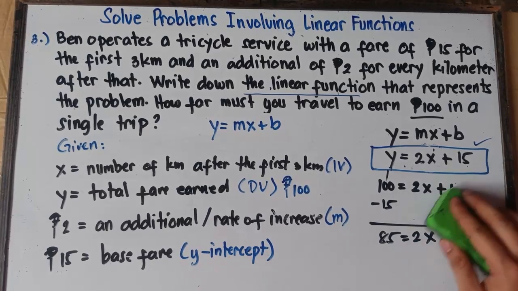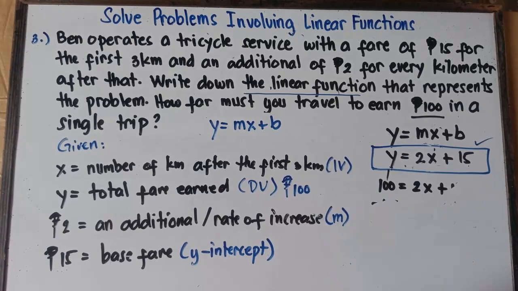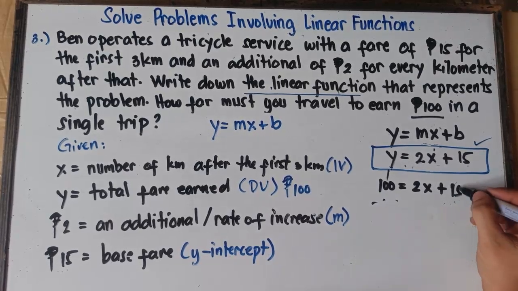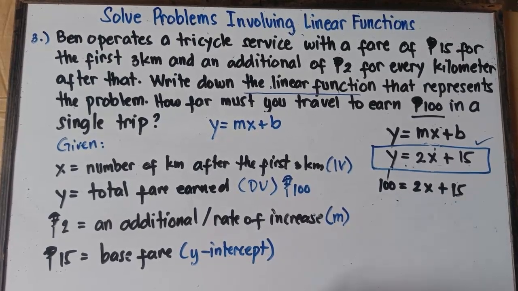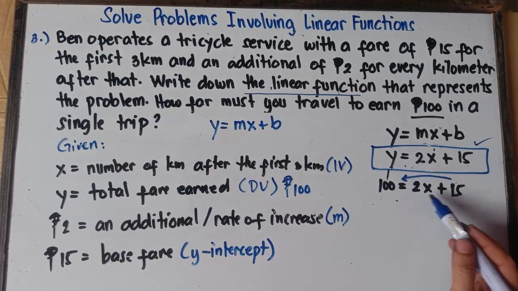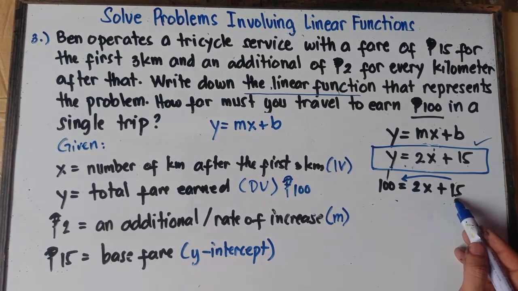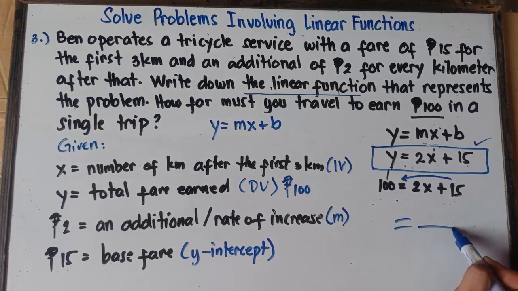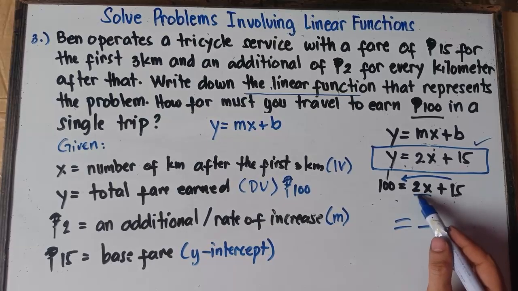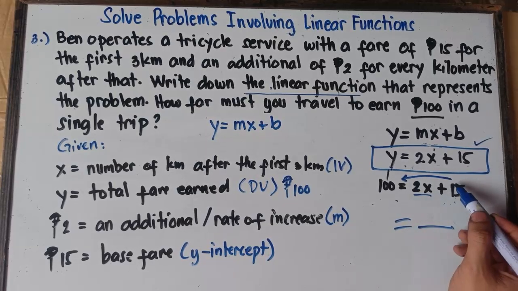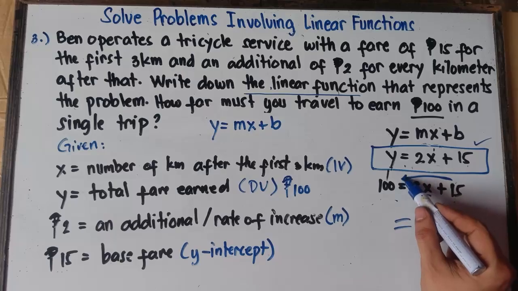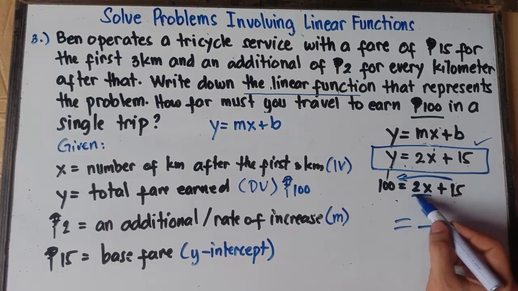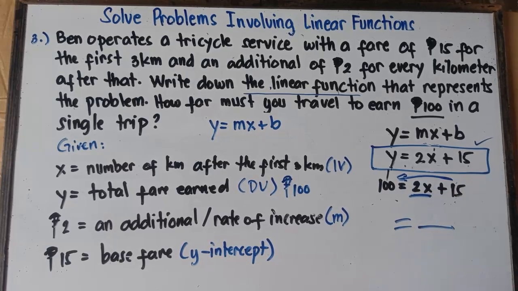But if you're confused, class, you can do this one. You can simply transpose 15 from right to left. Now, question, sir, why do we need to transpose 15 from right to left? So that the remaining expression on the right side of this equal sign will be only 2x, because we're looking for x.